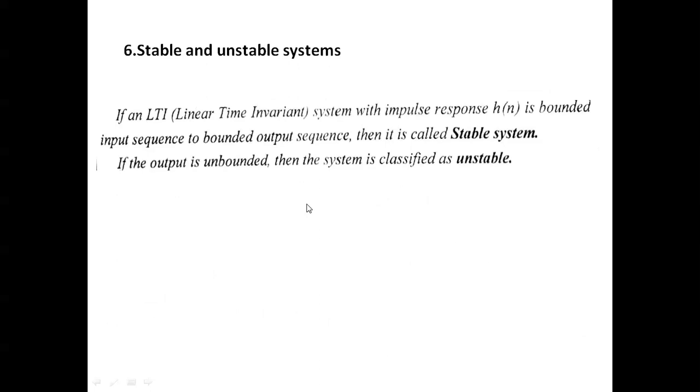And stable and unstable systems. For a linear time invariant system with impulse response h of n, if a bounded input sequence gives a bounded output sequence, that is called stable. If the output is unbounded, the system is classified as unstable. So bounded input and bounded output is called a stable system. If the output is unbounded, then that is called an unstable system.